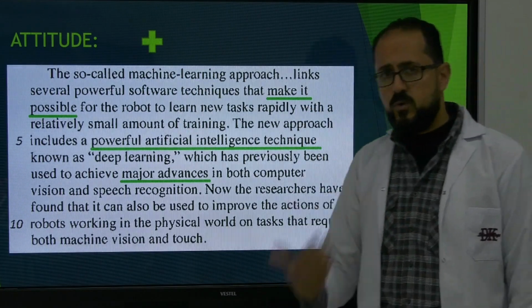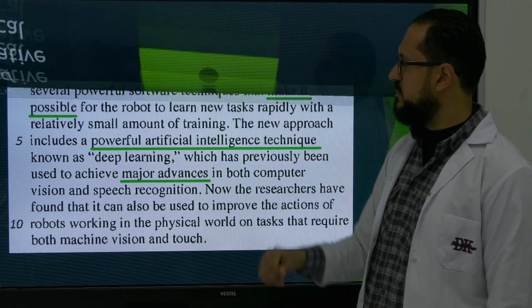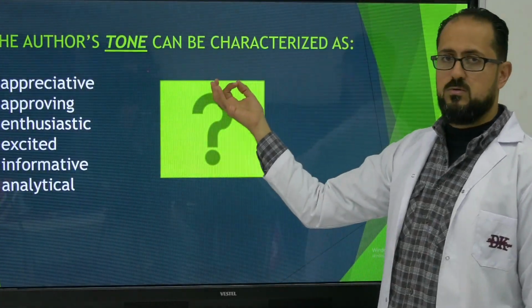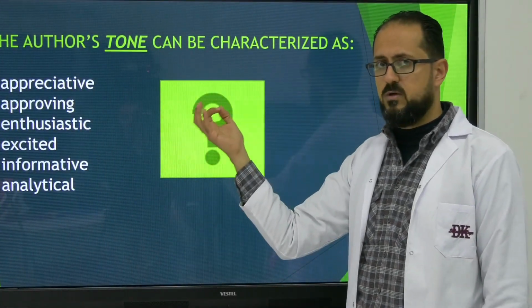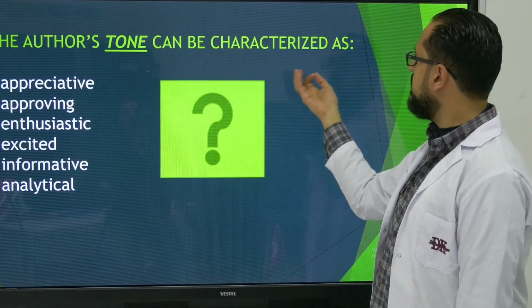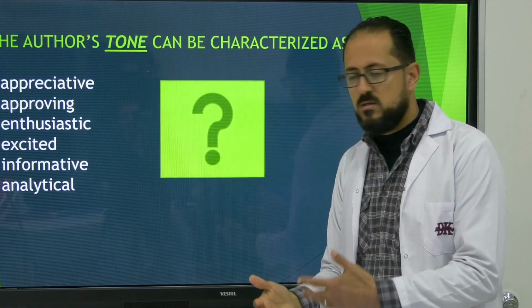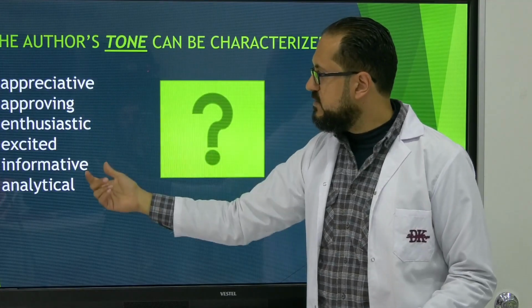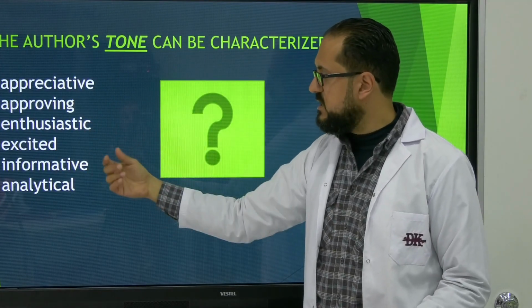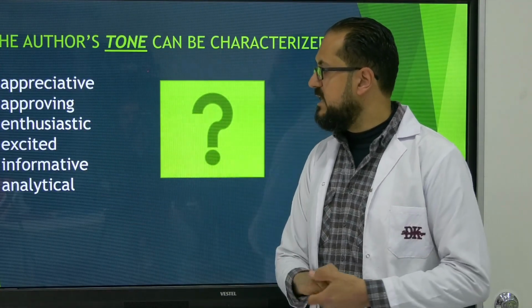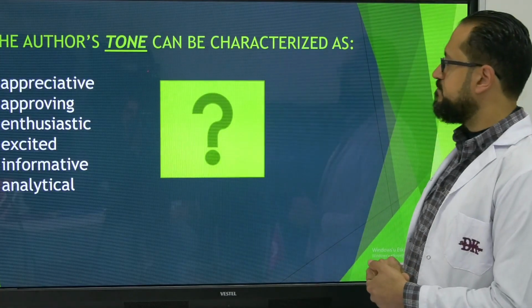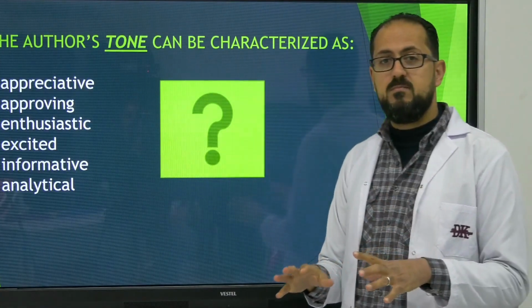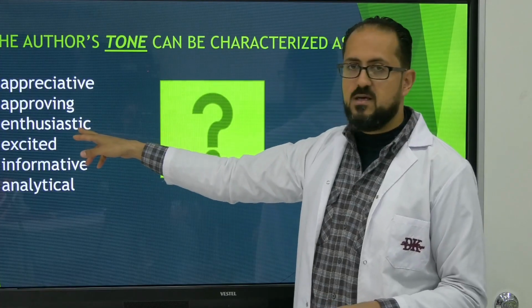Now, if I want to ask you a question, like this, for example. The author's tone, now we have the tone, can be characterized as, I mean the words: appreciative, approving, enthusiastic, excited, informative, analytical. So, anything that is extreme is wrong, like enthusiastic.